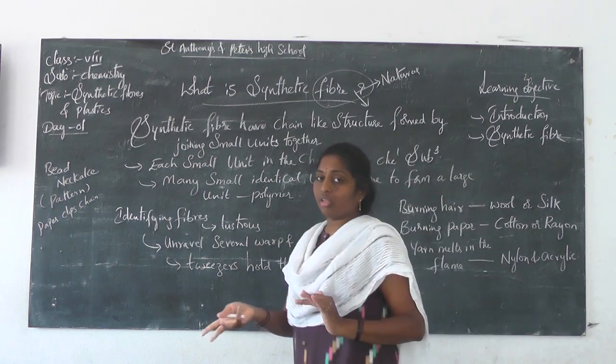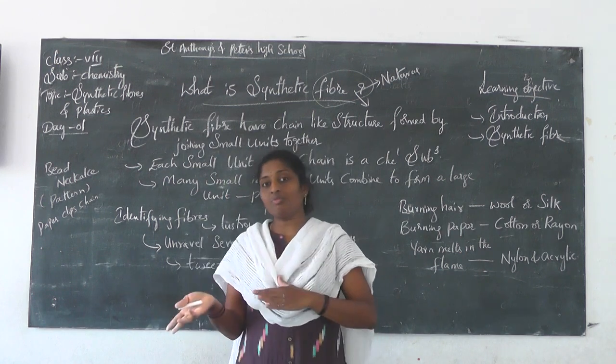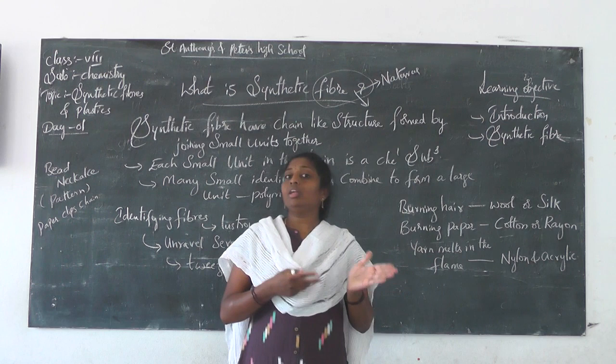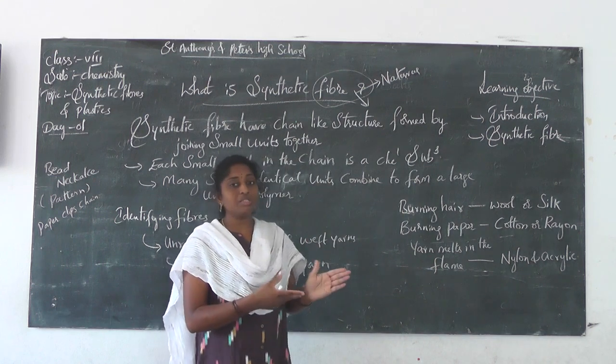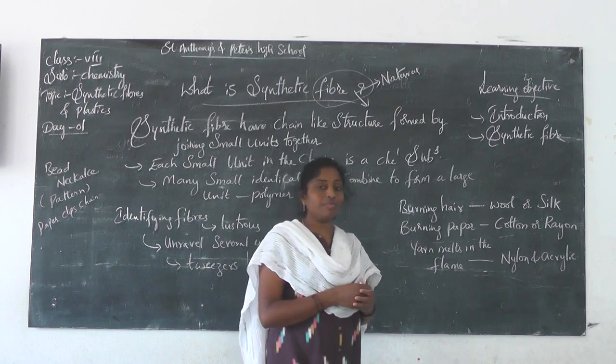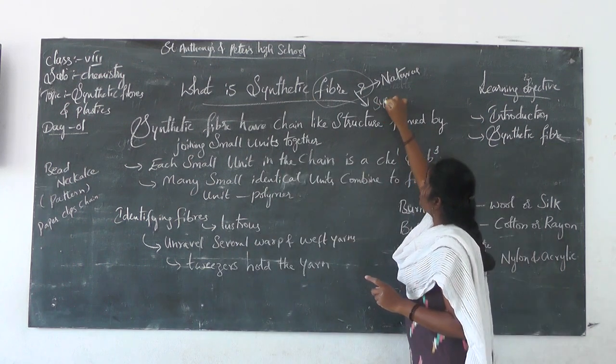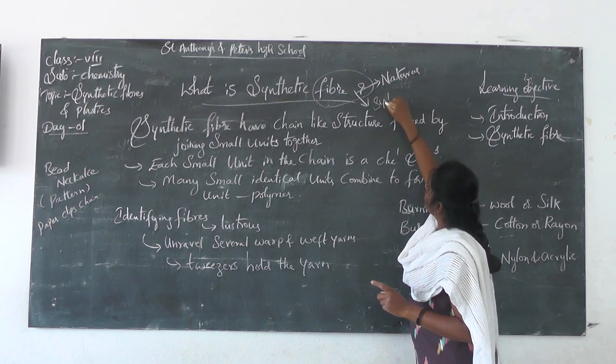You know about the sheep. From the sheep we take the wool. From the silkworm, silk. So like that, the fibers which are obtained from plants and animals are known as natural fibers. Now come back to the next one, synthetic fiber. Our topic is the synthetic fiber.